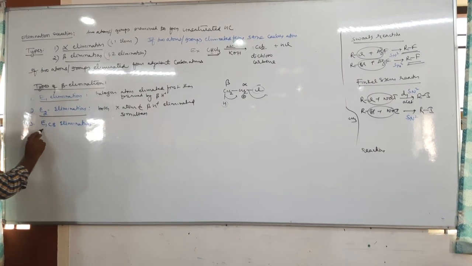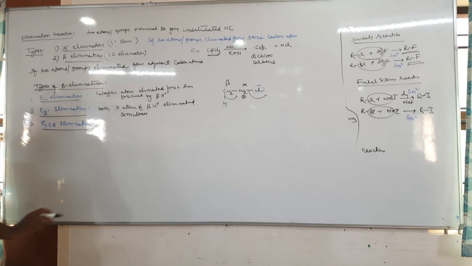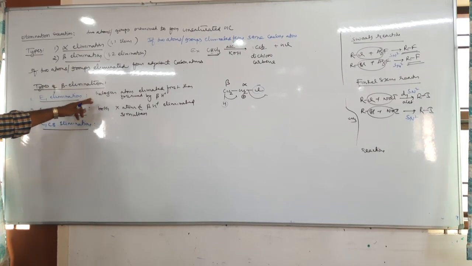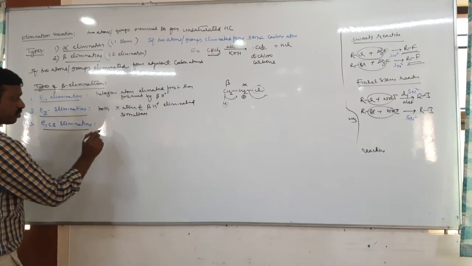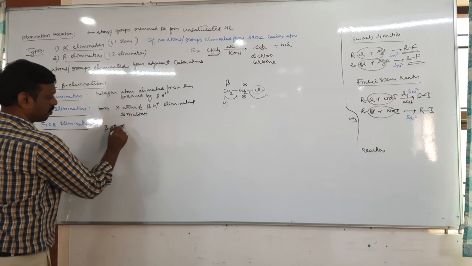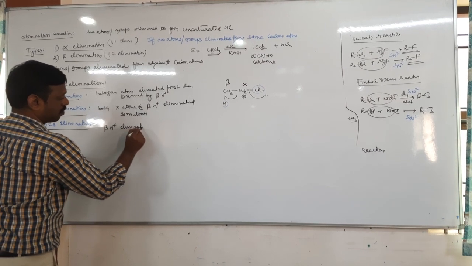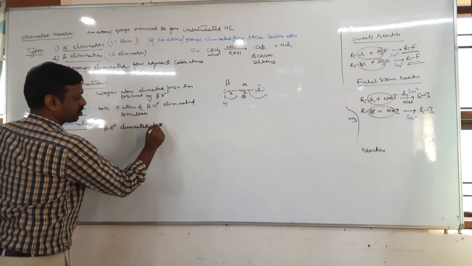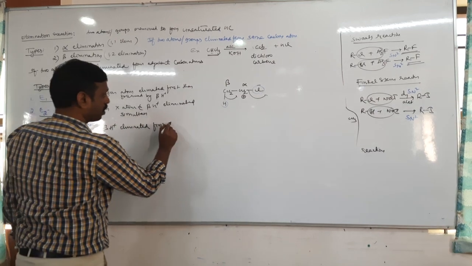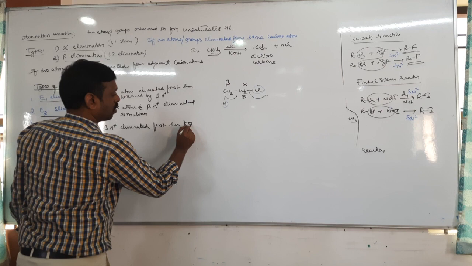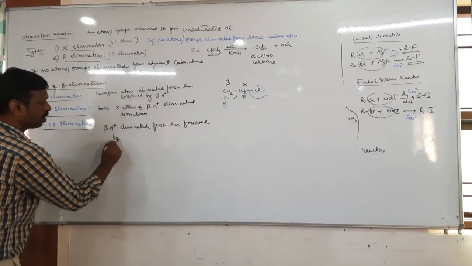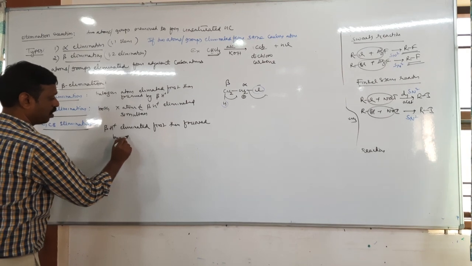Next, E1CB. In E1CB, it is opposite to E1. In E1, the halogen atom is eliminated first, but here the beta H plus proton is eliminated first, then followed by the halogen atom.